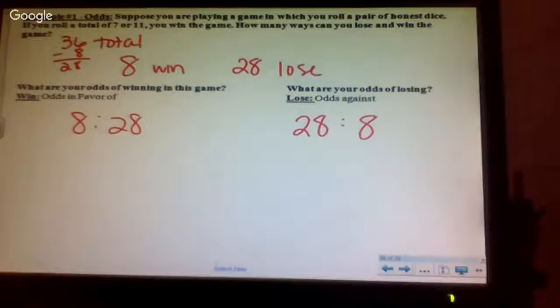You can also simplify this. What are both of these numbers divisible by? 2, which would take me down to 4 and 14. Can still go down to 2 and 7. So you may see it written just like this, or you may see it in reduced form. You can still reduce this. So please be cautious of that.